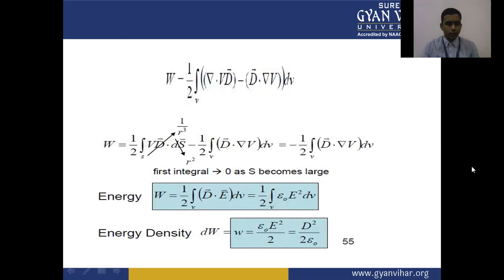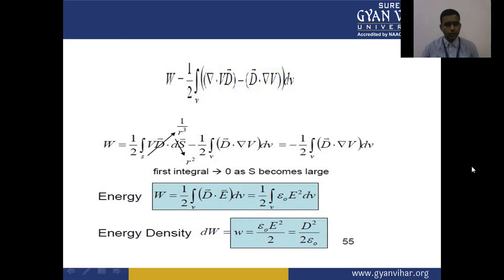So W is equal to 1 upon 2 integral of V D dot dS minus 1 upon 2 integral with respect to dV of D dot del V. So it comes as minus 1 upon 2 D dot del V multiplied by dV. The first integral tends to 0 as S becomes large.